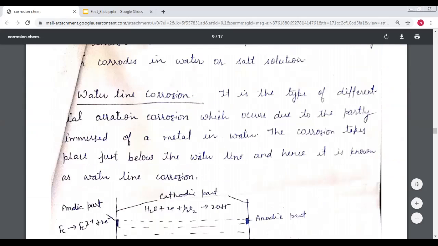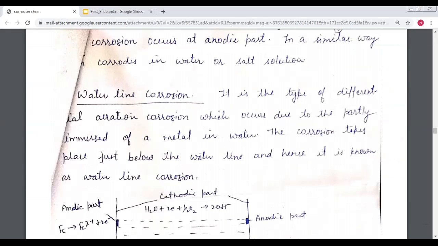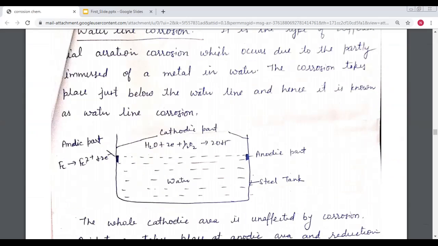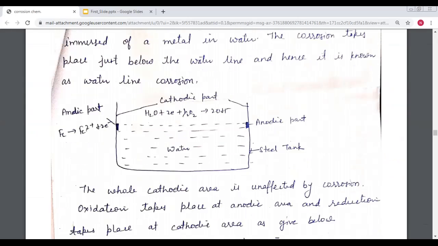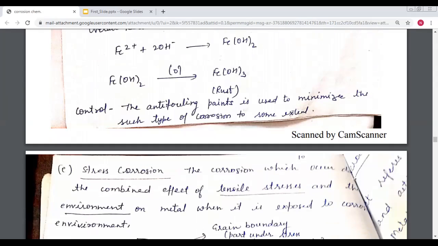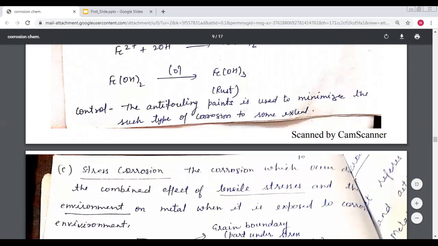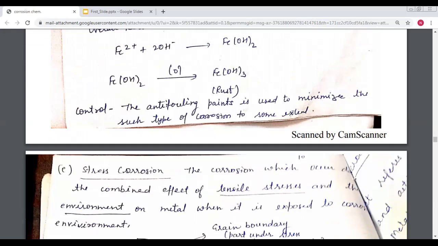Then the next type of corrosion is waterline corrosion. It is a type of differential aeration corrosion which occurs due to the partial immersion of the metal in water. The corrosion takes place just below the waterline, and hence it is known as waterline corrosion. Here also, the less oxygenated part works as the anode and the highly oxygenated part works as the cathode. If the metal is iron, Fe2+ is formed and electrons are released, which go to the cathodic part, leading to the formation of rust. Antifouling paints are used to minimize this type of corrosion to some extent.